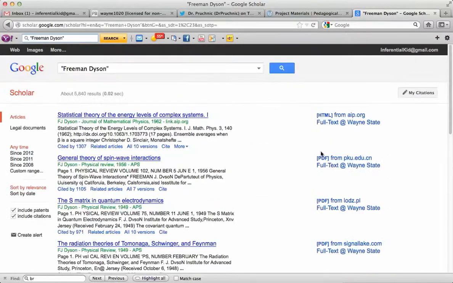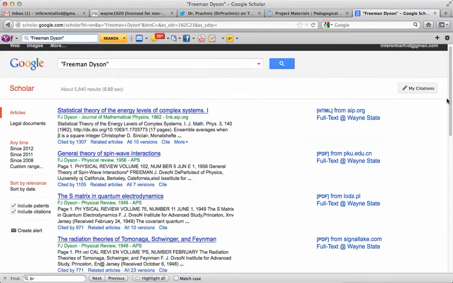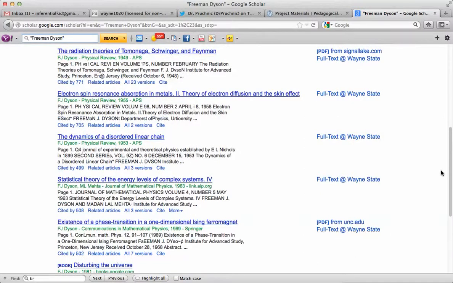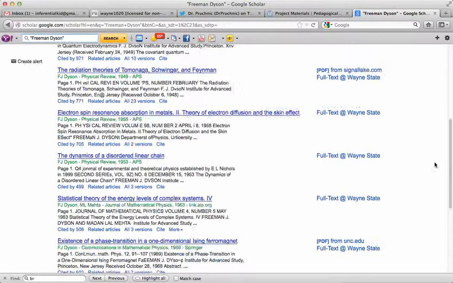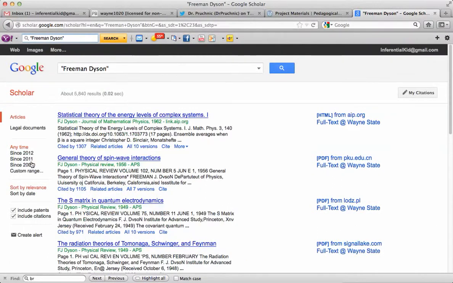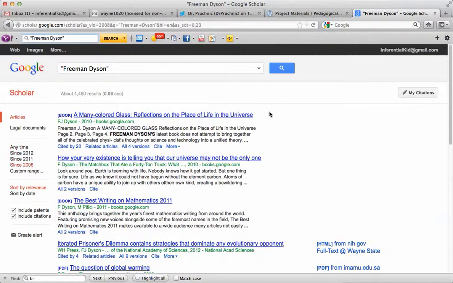So when I click search, now I'm getting not just results that have to do with anything that references that person or is written by them, but specifically scholarly research and scholarly articles, right? So these are all, if you can see F.J. Dyson, these all have Freeman Dyson as their primary author. Now I could pick one of these older ones. I could pick perhaps, click on since 2008 and see what I get.